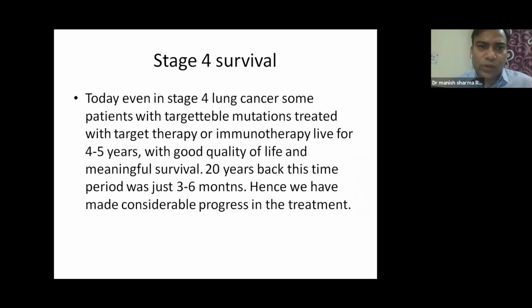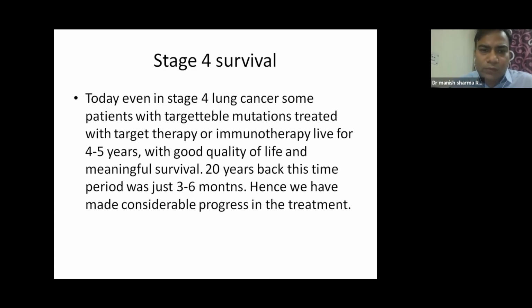Today, even in stage 4 lung cancer, some of the patients with targetable mutations are treated with targeted therapy or immunotherapy, and they live for 4 to 5 years with a very good quality of life and a meaningful survival. Twenty years back, this time period was just 3 to 6 months. So we can see a huge difference in the survival time of stage 4 lung cancer as well.